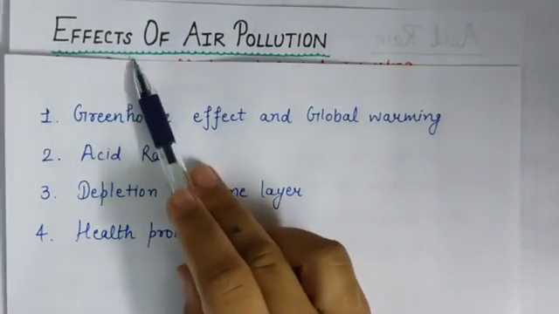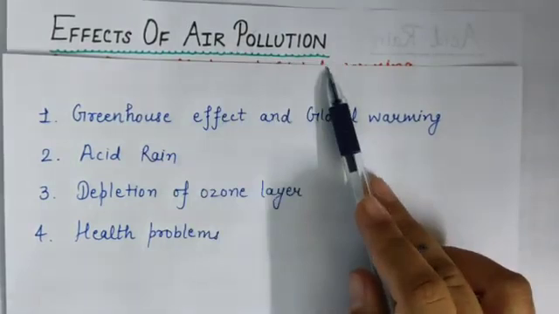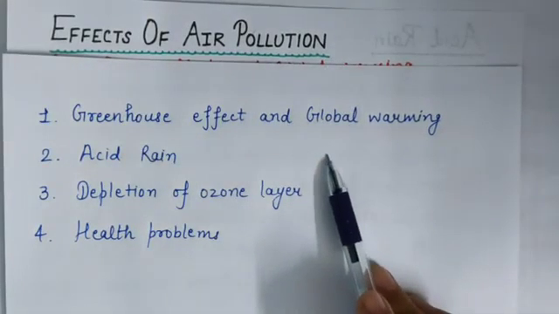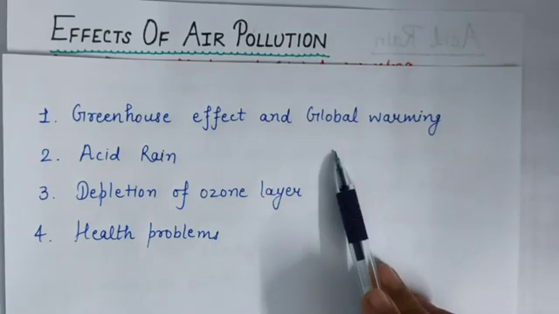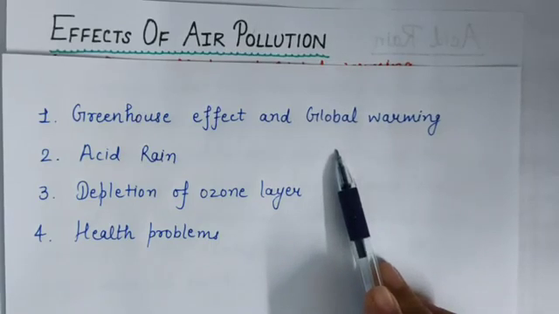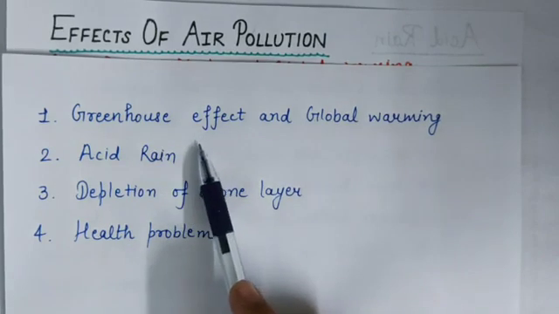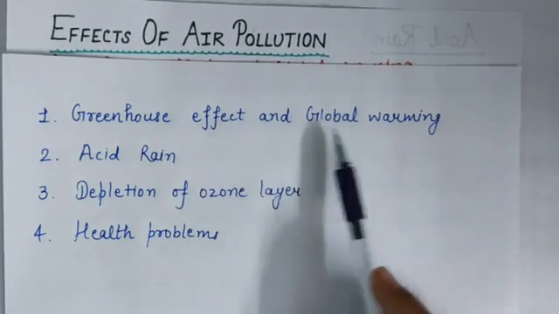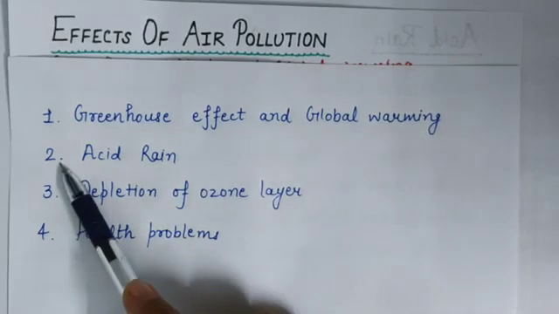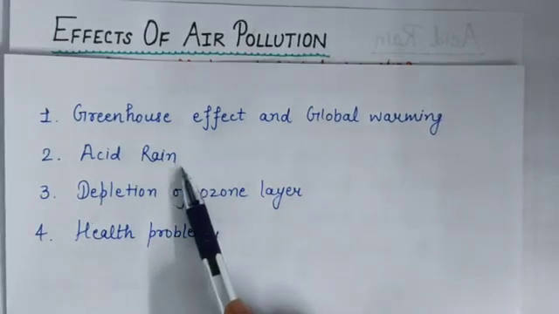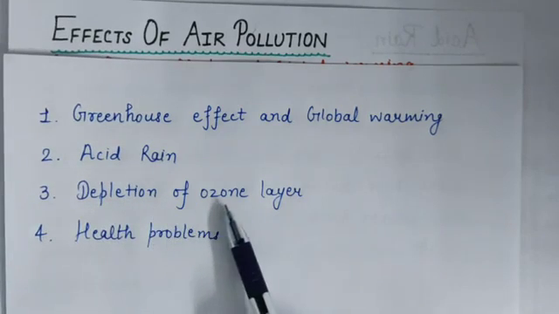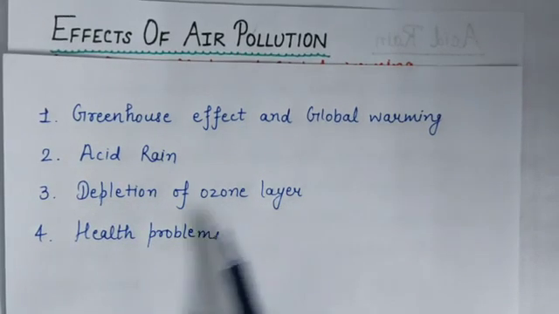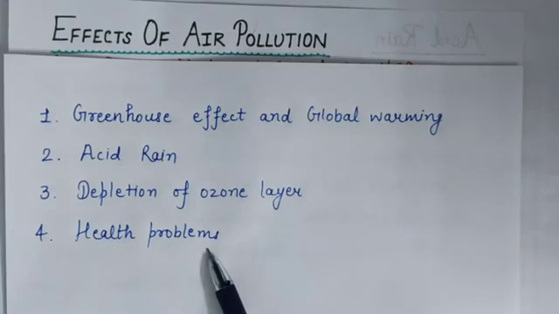Our next topic is effects of air pollution. Students, air pollution adversely affects both living and non-living things. Let's discuss some major effects of air pollution. The effects of air pollution are: first is greenhouse effect and global warming. Second is acid rain. Third is depletion of ozone layer. And fourth is health problems.